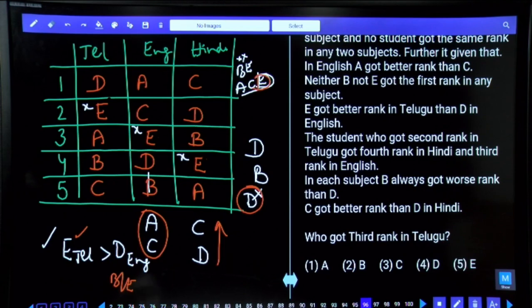Any doubts in this one? If time is provided tomorrow, let us discuss the remaining questions because time is up. English sir is waiting outside and the next is English.